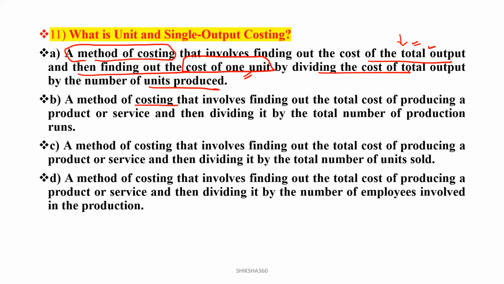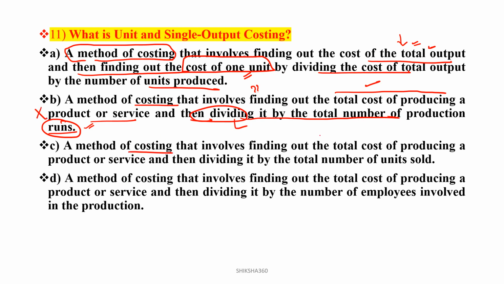Now move to option number B. It is a method of costing that involves finding out the total cost of producing a product or service, and then dividing it by the total number of production runs. What is the meaning of production runs? As such, there is no meaning. We can say that if it were units, then it would be fine, but production runs, not as such. We find the total cost here, but then dividing it by what? Nothing has been mentioned. So this one is wrong.